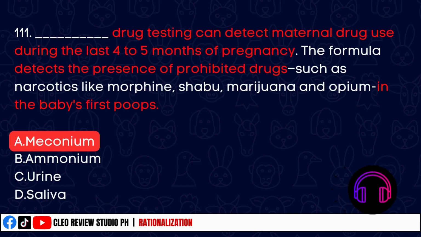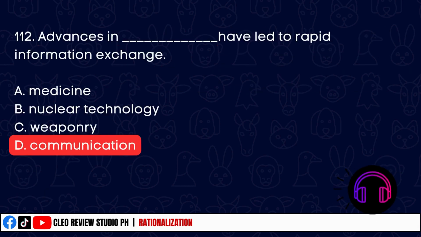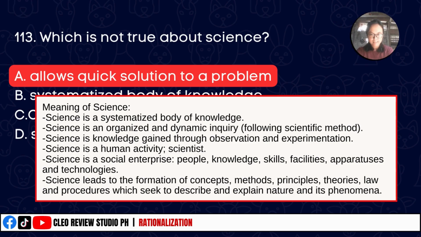This is a drug testing that can detect maternal drug use during the last 4 to 5 months of pregnancy. The correct answer is meconium. Advances in blank have led to rapid information exchange. The correct answer is communication, letter D. Which is not true about science? The correct answer is option A, allows quick solution to a problem.